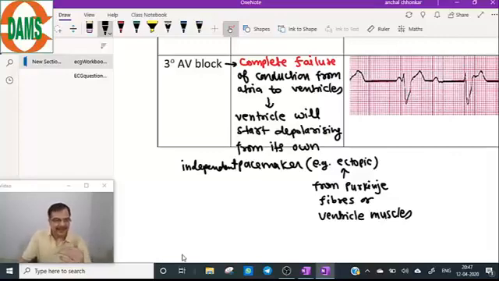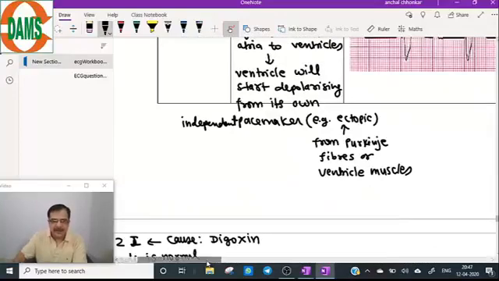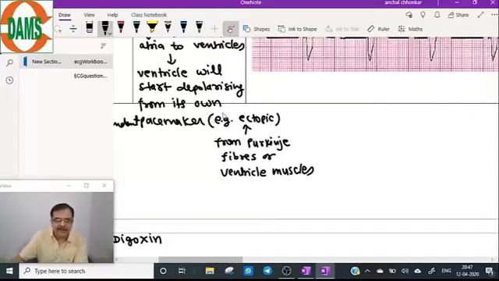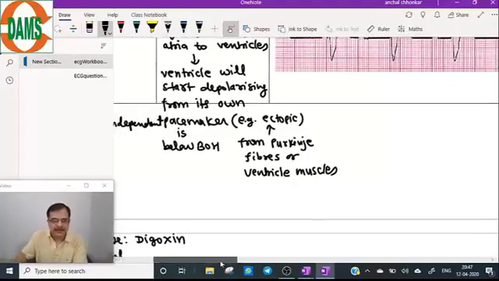So here, as I told you, just revise the last two diagrams of basic number 3; they will be utilized here. Everything is correlated. Number one thing, for the ventricles, remember this pacemaker is below the bundle of His.